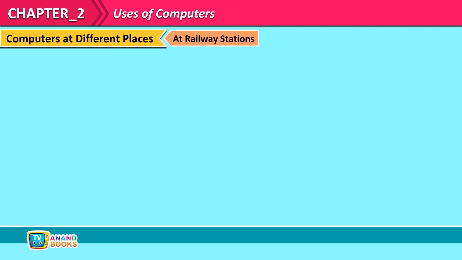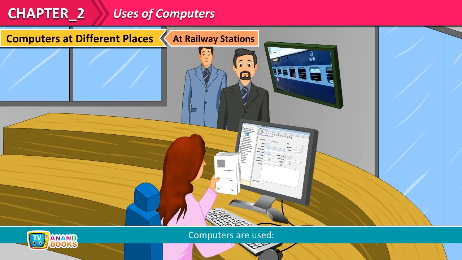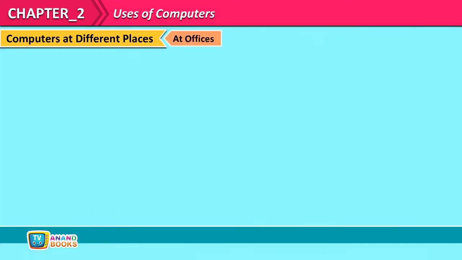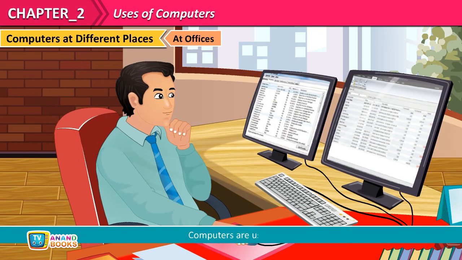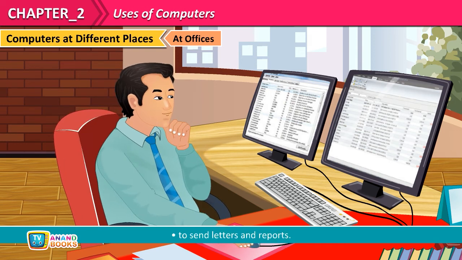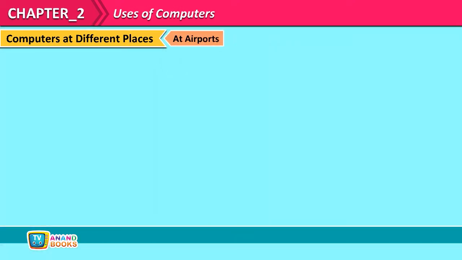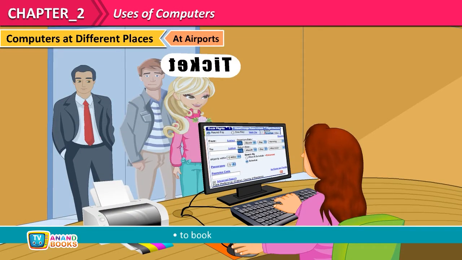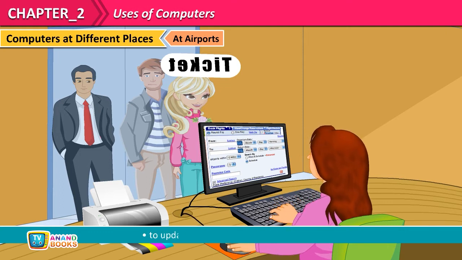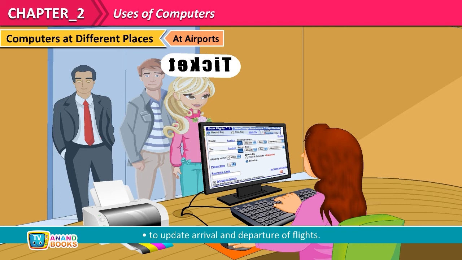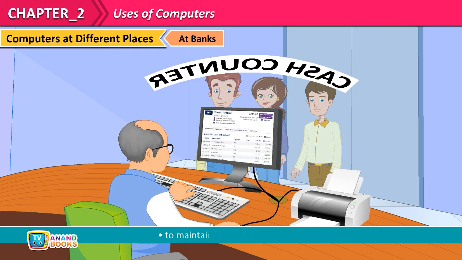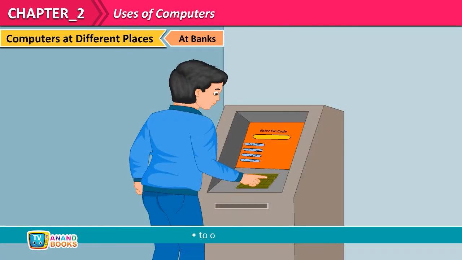At railway stations, computers are used to book and cancel tickets, to update arrival and departure of trains. At offices, computers are used to send letters and reports, to keep records of employees. At airports, computers are used to book and cancel tickets, to update arrival and departure of flights. At banks, computers are used to maintain records of customers, to operate ATMs.